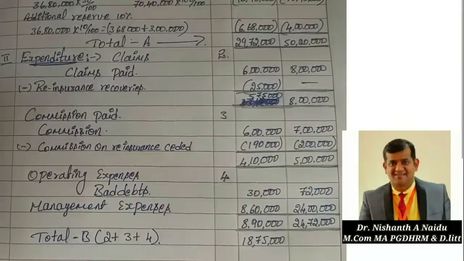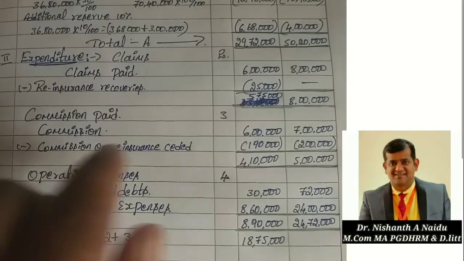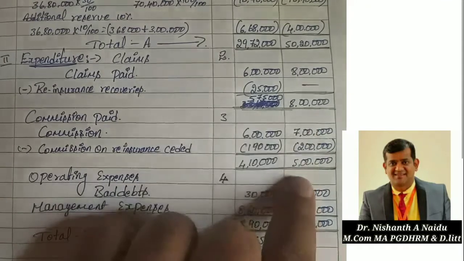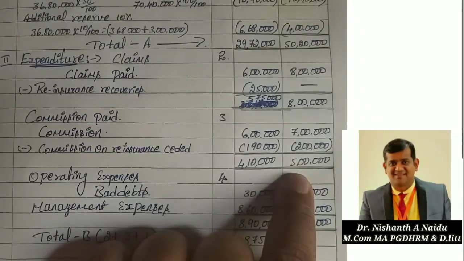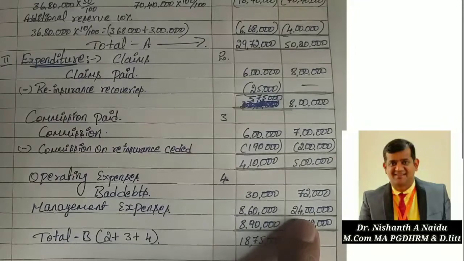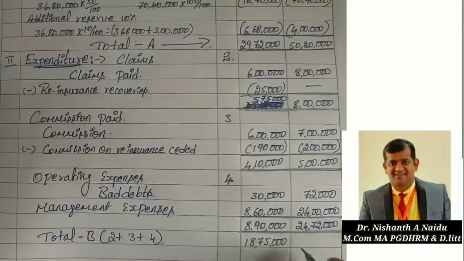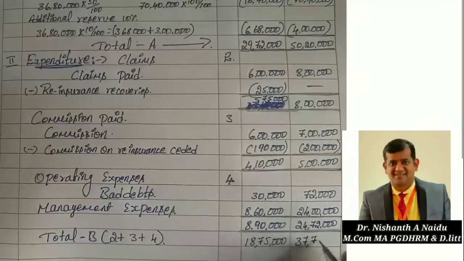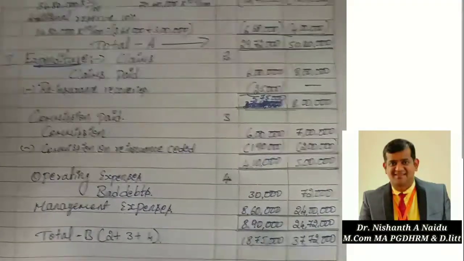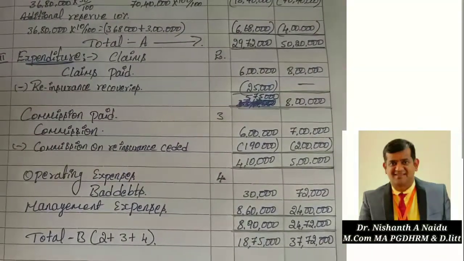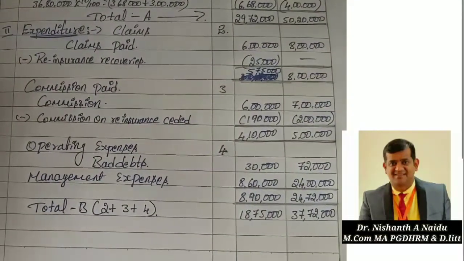The same way for marine. Total of 2 is 8 lakh, plus total of 3 is 5 lakh, plus total of 4 is 24 lakh 72,000. So put together, 37 lakh 72,000. Okay, clear? So now we got the total B.